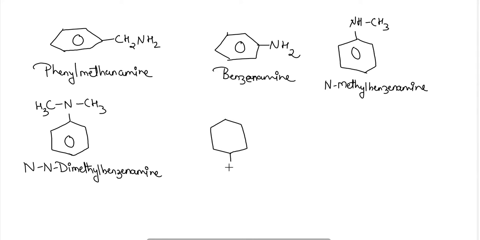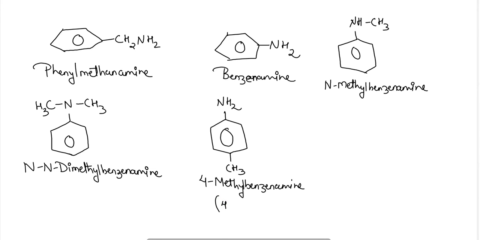Okay, similarly, if an alkyl group is attached to the benzene ring and the functional group there is the amine, then the name of this compound will be 4-methylbenzenamine, or para-toluidine.